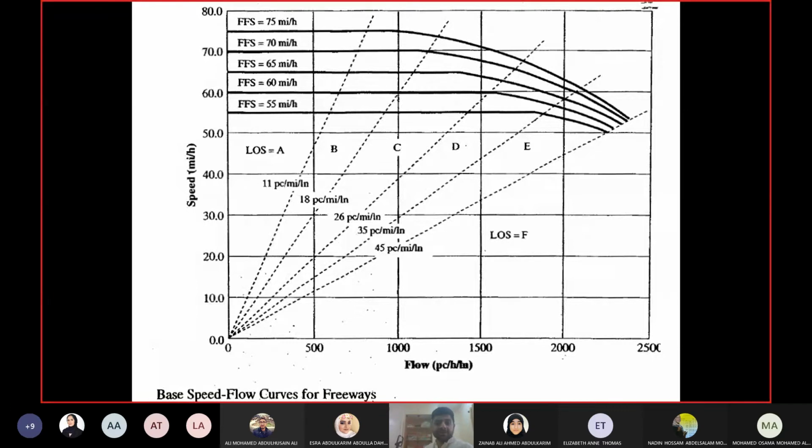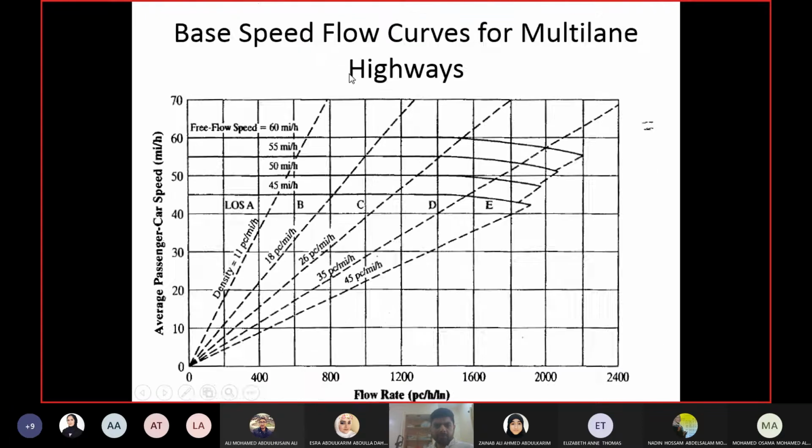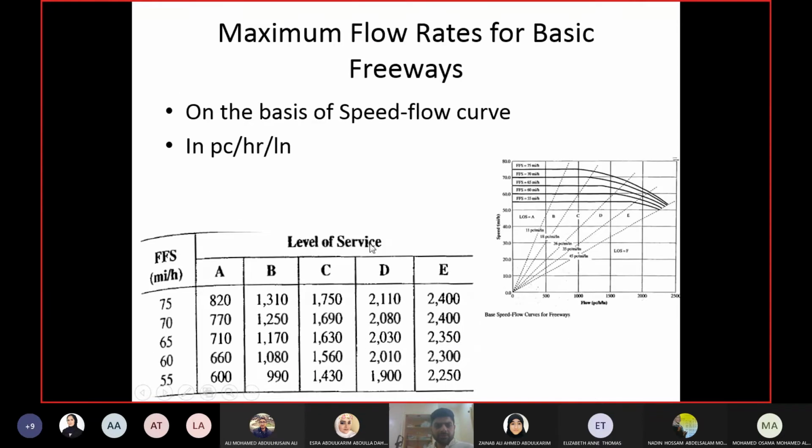Okay, so these curves will only be used if the free flow speed is one of the values which are already plotted here. Don't use the curve for the nearest value or so on. For these curves the lines are plotted, and we have the values for maximum service flow rates in these tables. So this is the table for maximum service flow rate for freeways for the sample curves. You can see 65 is here.